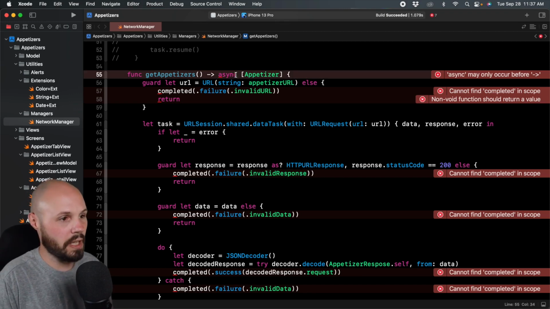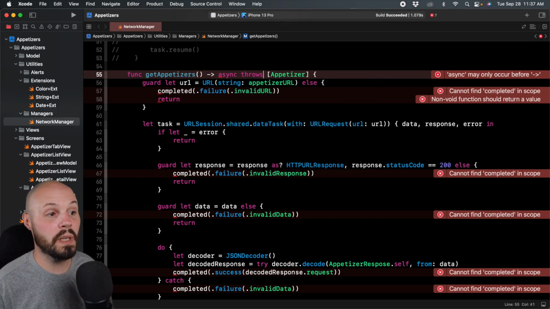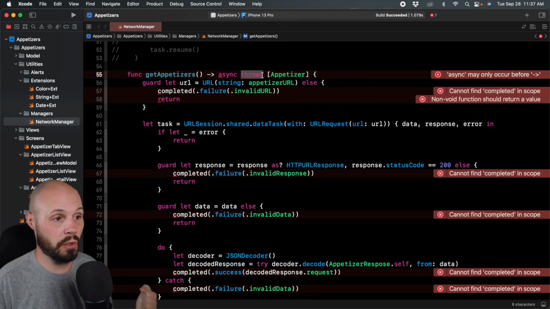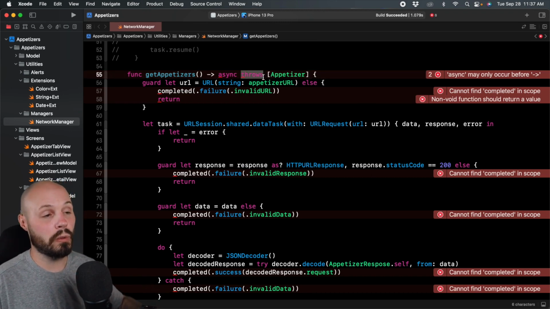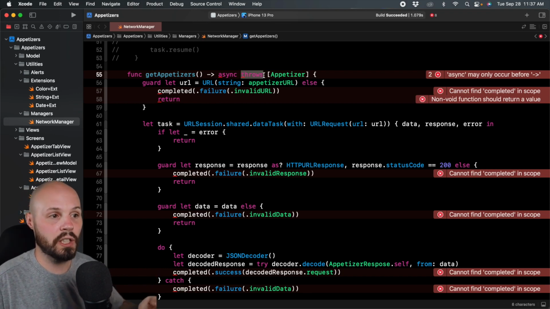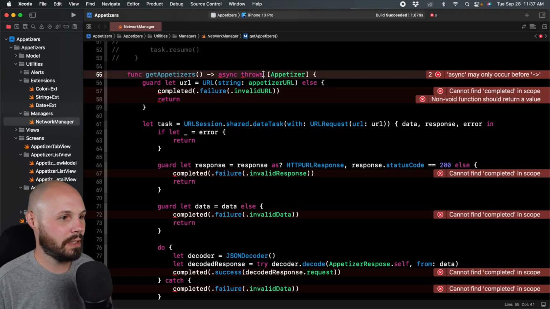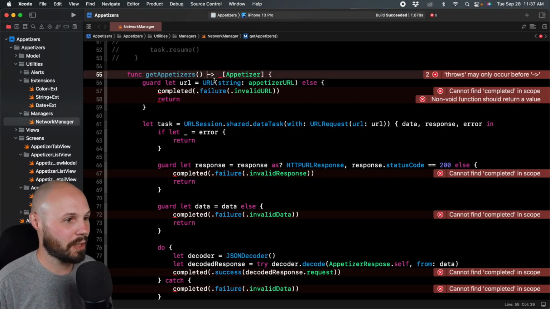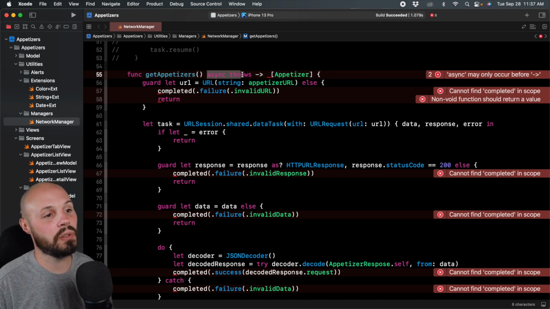We still want this to be async throws. The throws means we want to throw an error if something goes wrong. We'll come back to this more when we handle the individual errors, but you'll see this is also kind of a catch-all. This won't let us not throw an error by marking it throws. Oh, actually I put these in the wrong spots. That's what this error is right here. It says async may only occur before the arrow. Sometimes, when you're talking and teaching, you mess up little things like that. So async throws goes before this.